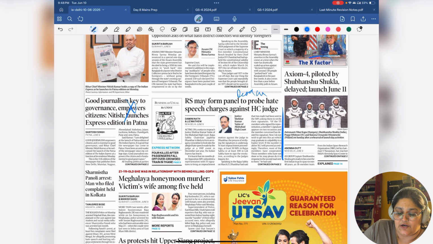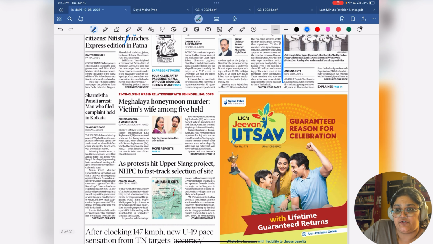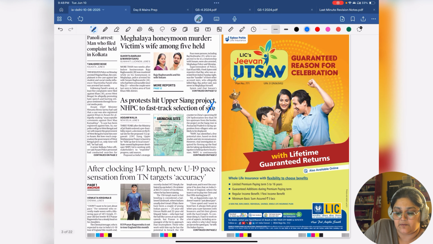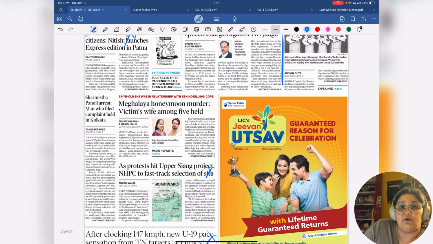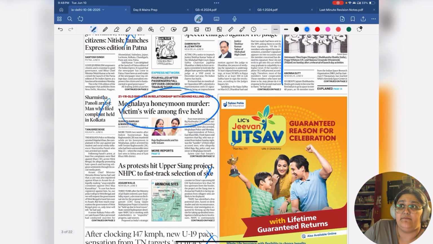Similar to Justice Shekhar Kumar, there is, I think, talk of impeachment again for a Delhi High Court judge also, so you can keep track of his name also. So this is also read only. This is not useful to you. This is, so we'll circle back to it.